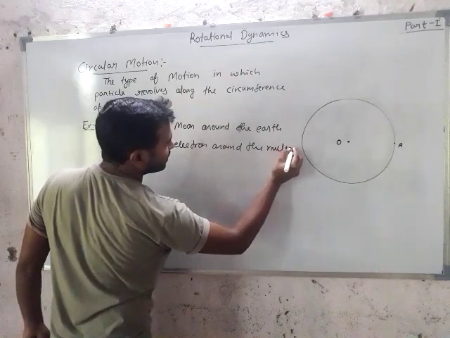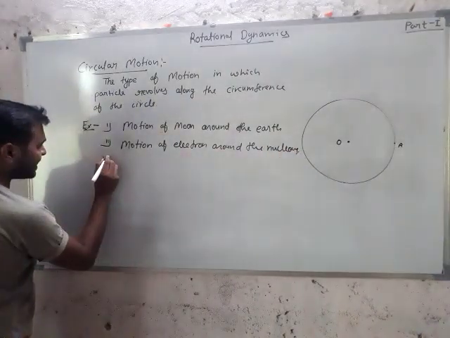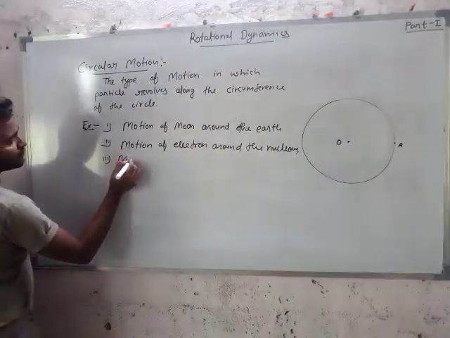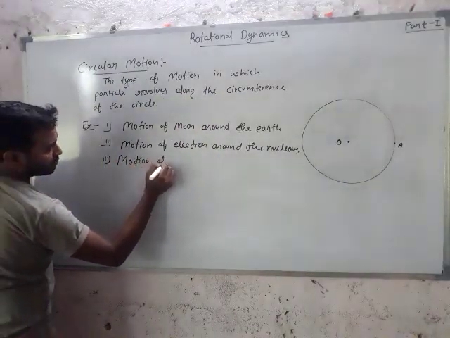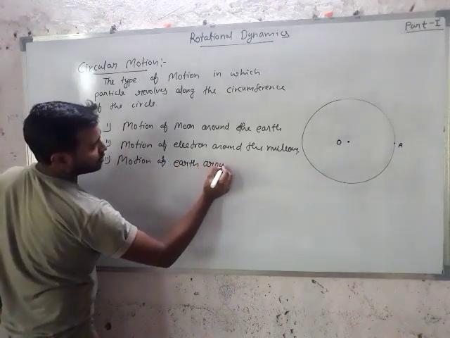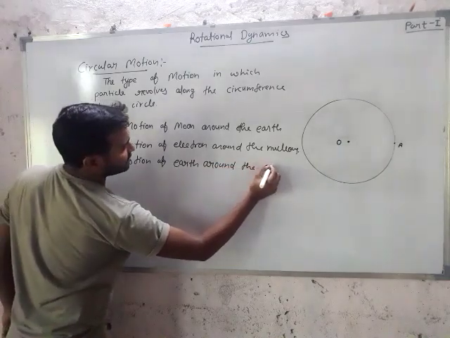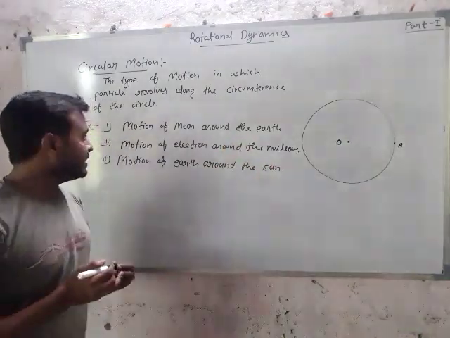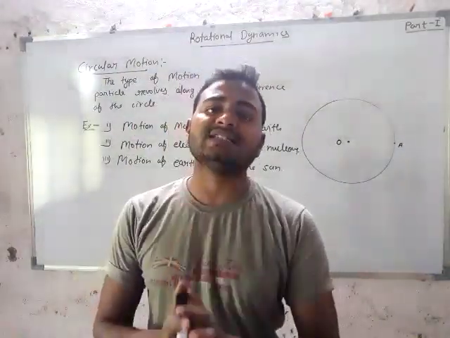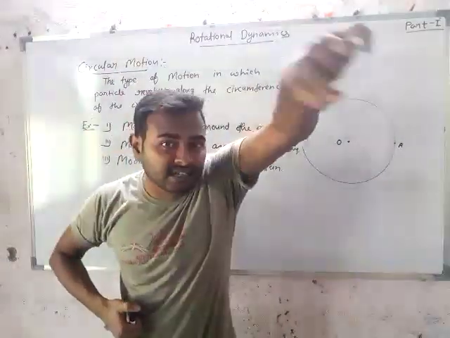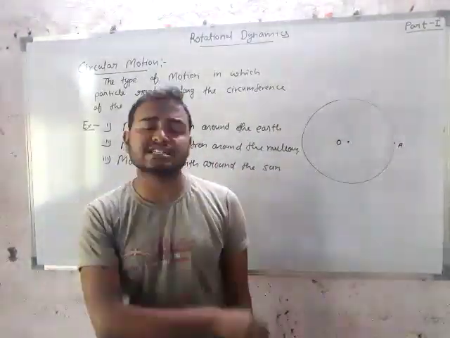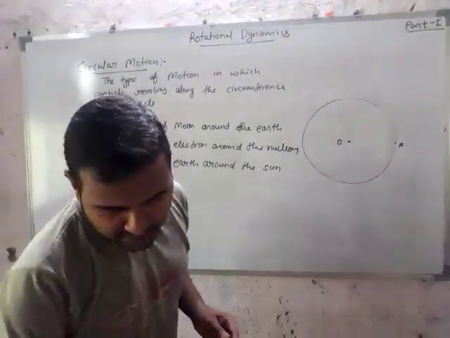The third example is the motion of the earth around the sun. In all these examples one thing is common: the particle is revolving on the circumference of a circle.